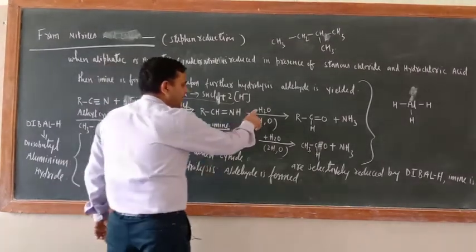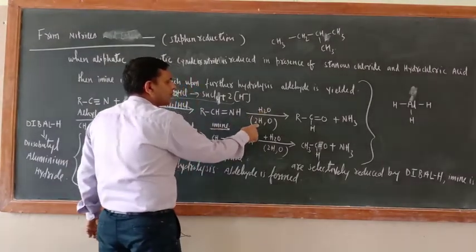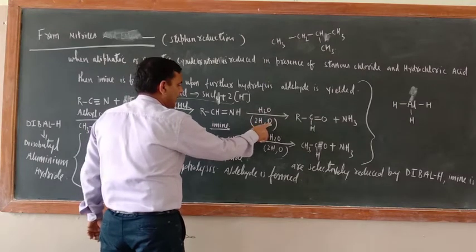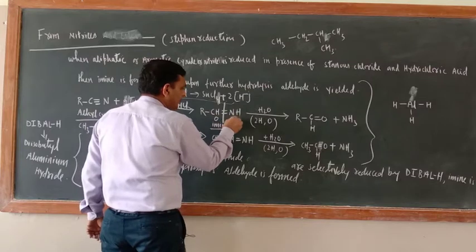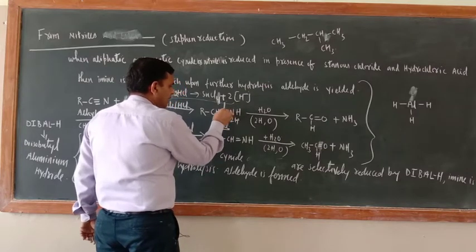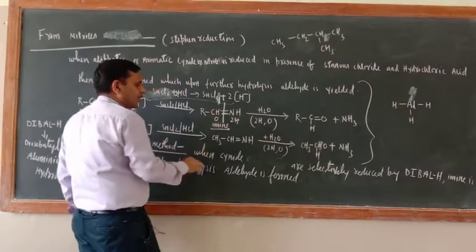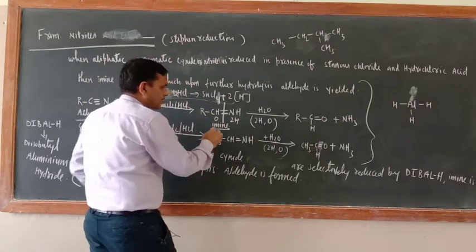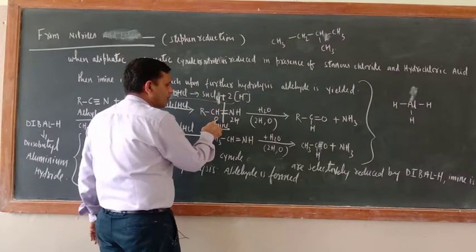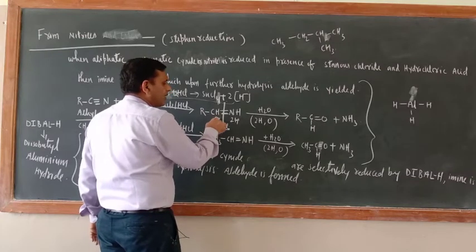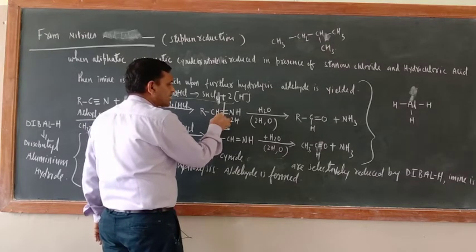Now hydrolyze this one. So H2O can be written as 2H and 1 oxygen. Give here 1 oxygen and give here 2 hydrogen. The double bond won't be broken, only oxygen will be added.